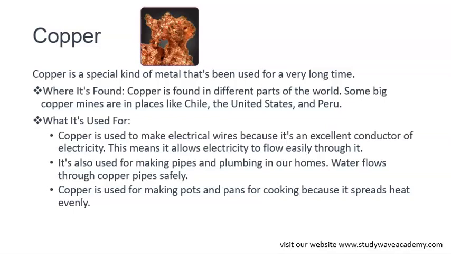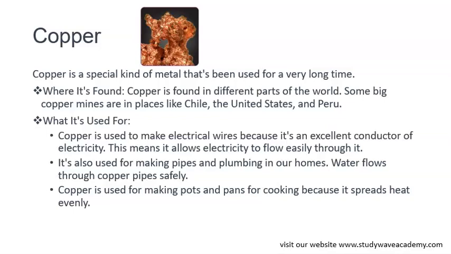What is copper used for? Copper is used to make electrical wires because it's an excellent conductor of electricity. This means it allows electricity to flow easily through it. It's also used for making pipes and plumbing in our homes. Water flows through copper pipes safely. Copper is used for making pots and pans for cooking because it spreads heat evenly.